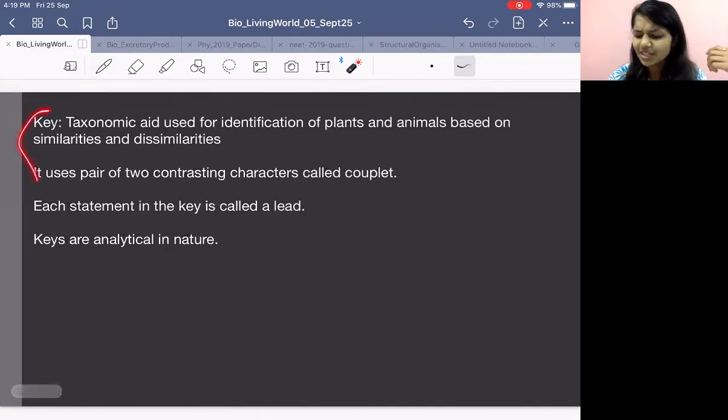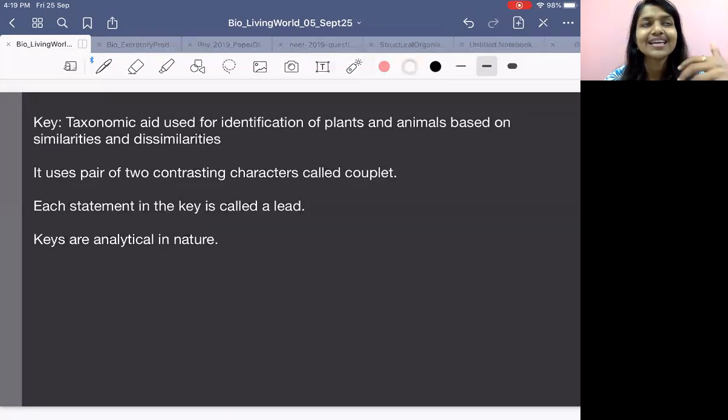Got it? Now it is very interesting. Key. Like locks have keys, right? Similarly, if you see any organism and you want to classify it into some group, should I keep it in reptile? Should I keep it in bird? Should I keep it in mammals? Should I keep it in fish? Should I keep it in amphibian? Where should I be keeping it? Right? That's the question. That's the lock. When you see a species, that is like a lock.